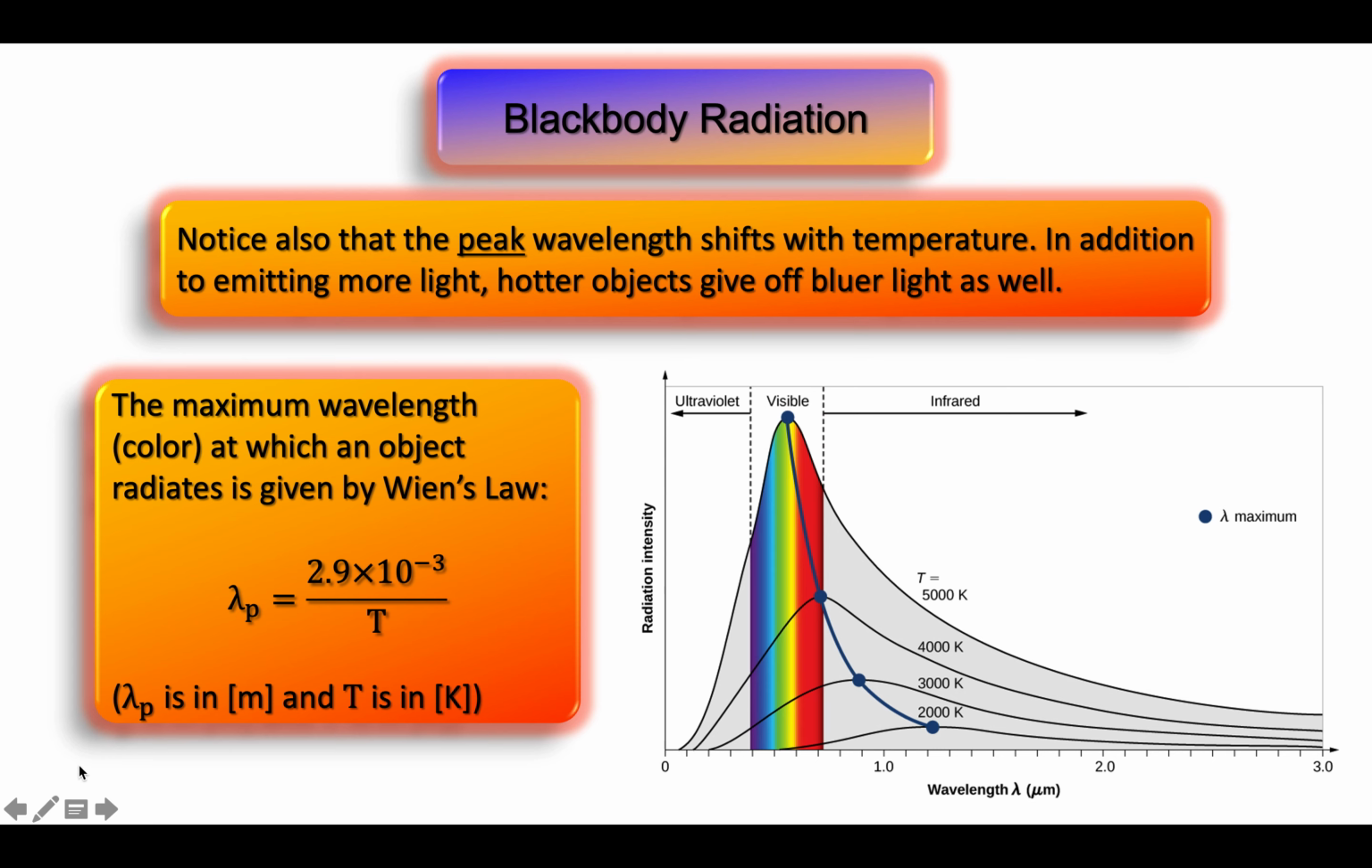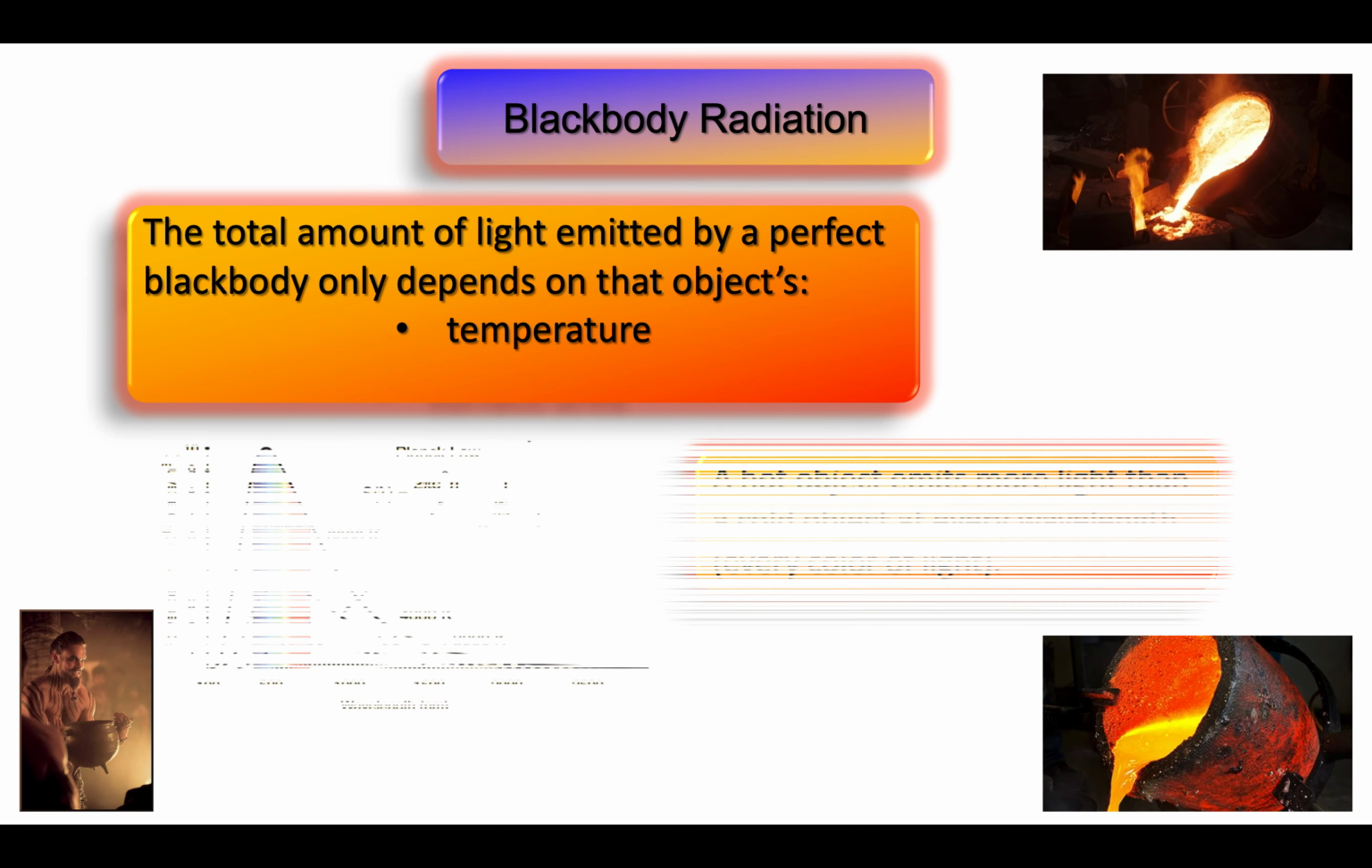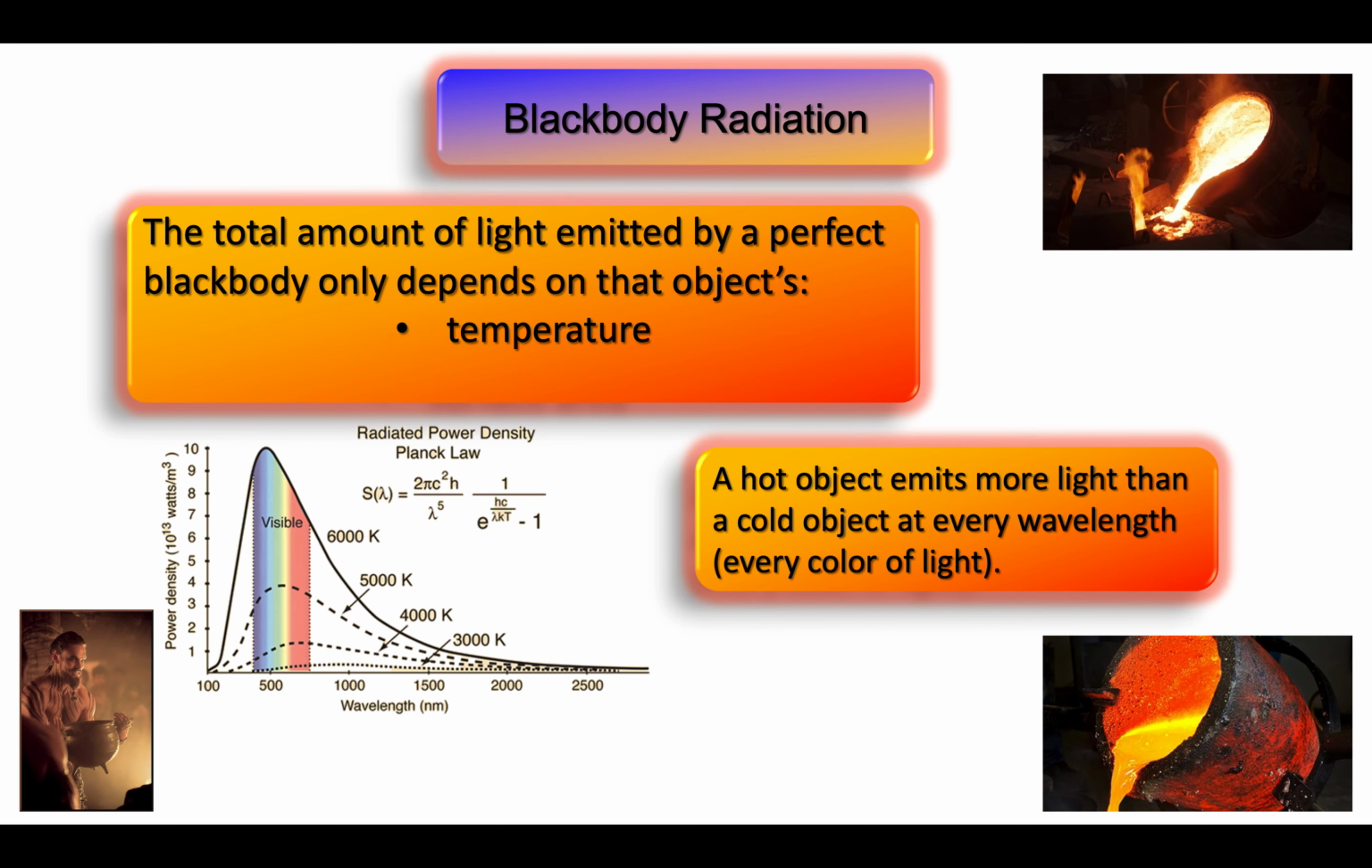In this equation, lambda p, the peak wavelength, is measured in meters, and T, the temperature of the object, is measured in Kelvin. We can see Wien's law at work in the three pictures from the previous slide. If we imagine that there is a kettle that can be approximated as a perfect black body, and this kettle were placed on a fire, this kettle would be very hot. However, this kettle is not so hot that it is giving off a substantial amount of visible light.